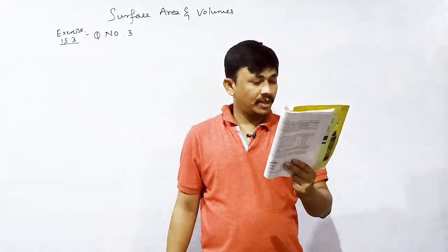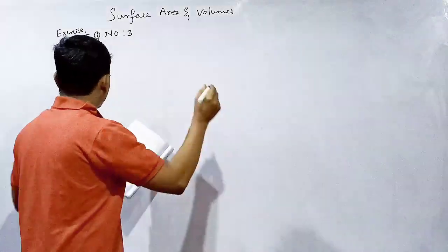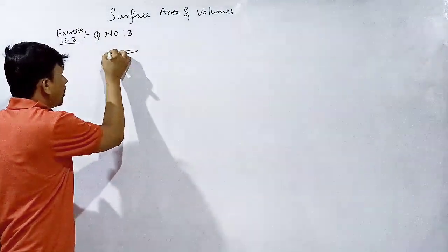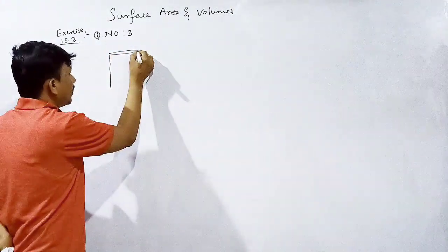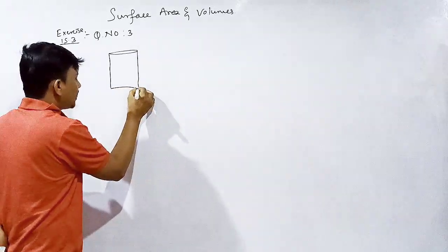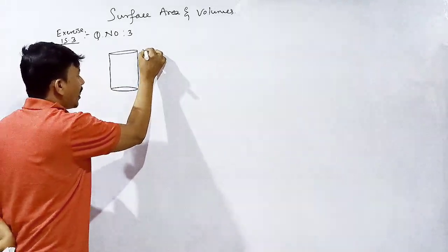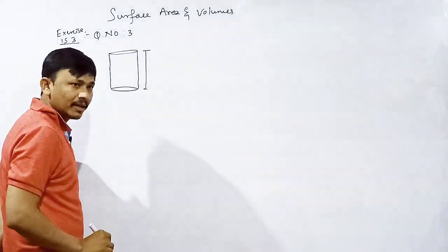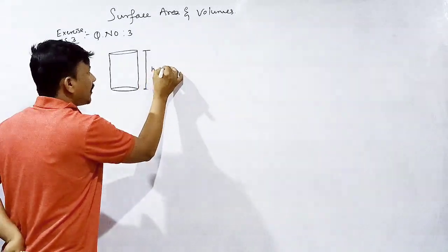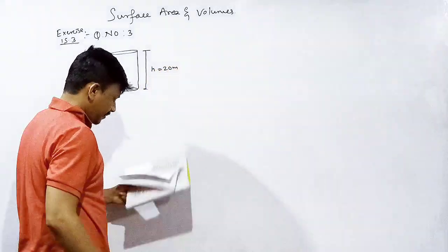Question number 3. A 20 meter deep well. What is the shape of a well? Cylinder. Okay. Deep means depth. Depth is nothing but what? Height of the cylinder. Height of the well. What is the height of the well here? 20 meter.